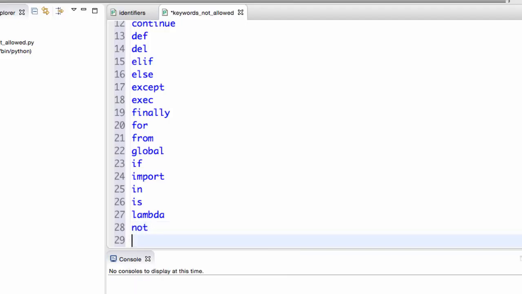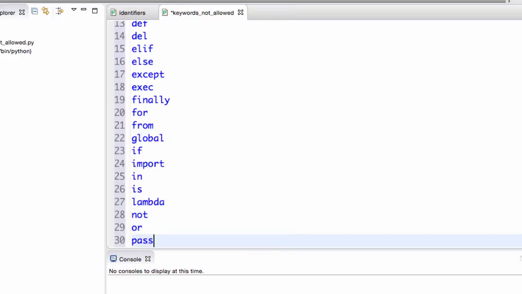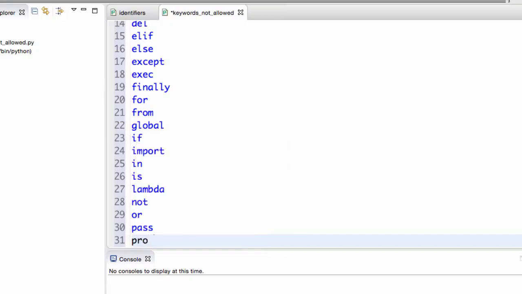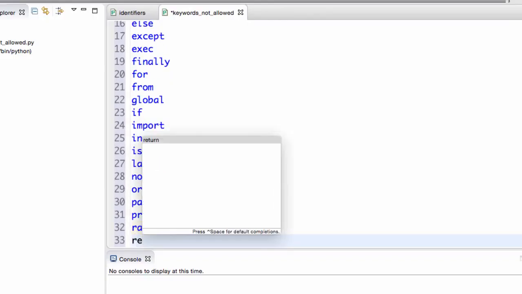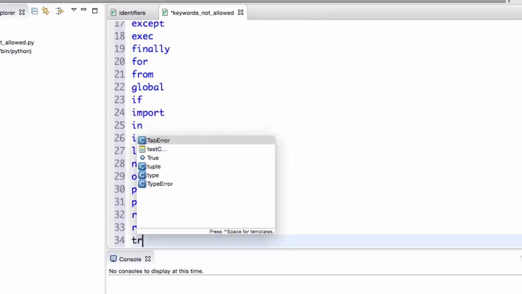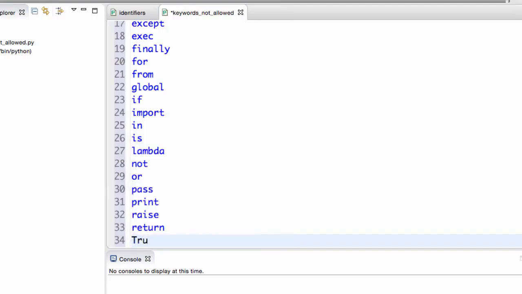And after not, there is or, there is pass, and there is a very important one that we have used already: print. We are not allowed to make our variable, classes or anything named print. Then we have raise, return, try, and yes, of course there is true as well. Nothing wrong about that.